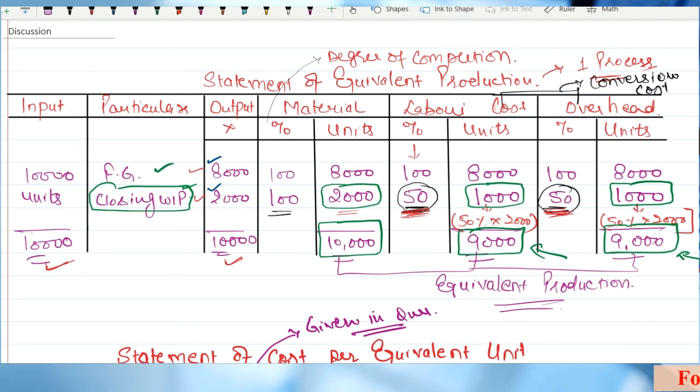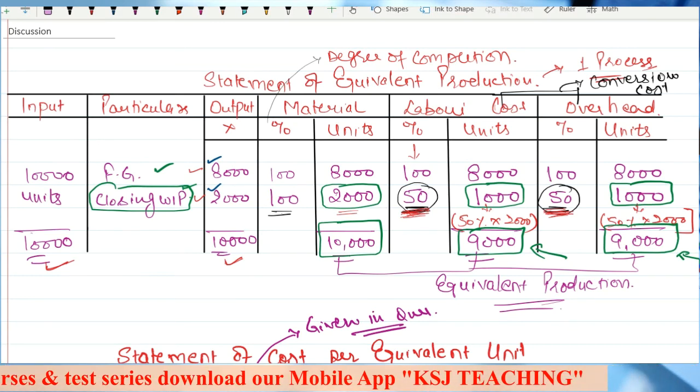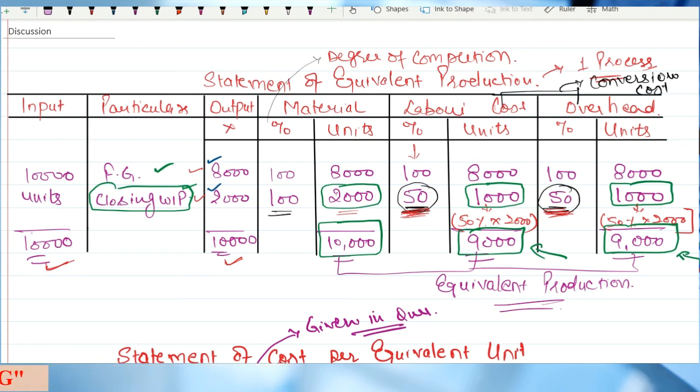That is important. Practice doesn't mean that you just read the question, go through the solution and say, oh, it's done. No, in the examination you will not remember anything if you only read the question and solution. You will remember only that thing which you have written, right? Just see the question, do not see the solution, and write the solution on your own. That is the best thing.